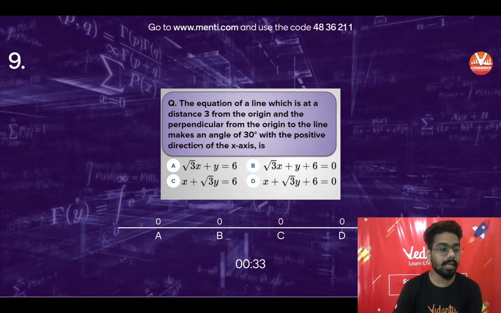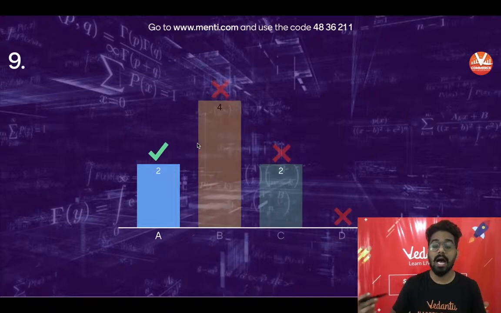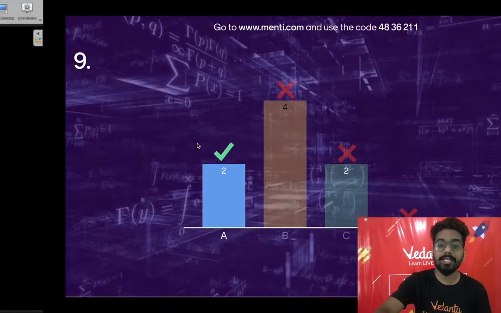Last 30 seconds. 5 people have given the right answer till now. It's a very simple question, directly formula based. You just need to know the formula. If you don't know it, I will be able to solve the question anyway, but if you know the formula, you will not waste your time. 8 people have given the right answer. Last 10, 9, 8, 7, 6, 5, 4, 3, 2, 1, 0. Time is up. Now let's see. 8 people have given the answer for this question and it is given by just 2.